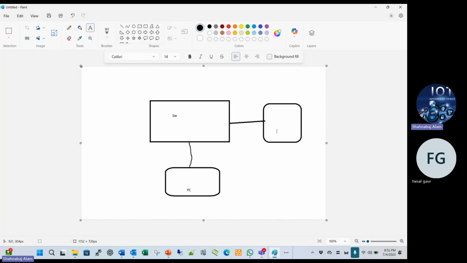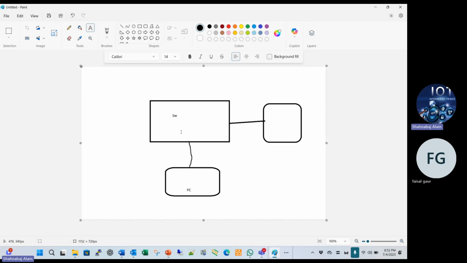At that time it is broadcast on all the ports. This PC transmits the data, and it is broadcast on all the switch ports: port number 1, port number 2, port number 3, port number 5, every port. It means there will be an issue with the traffic. Traffic will be consumed.